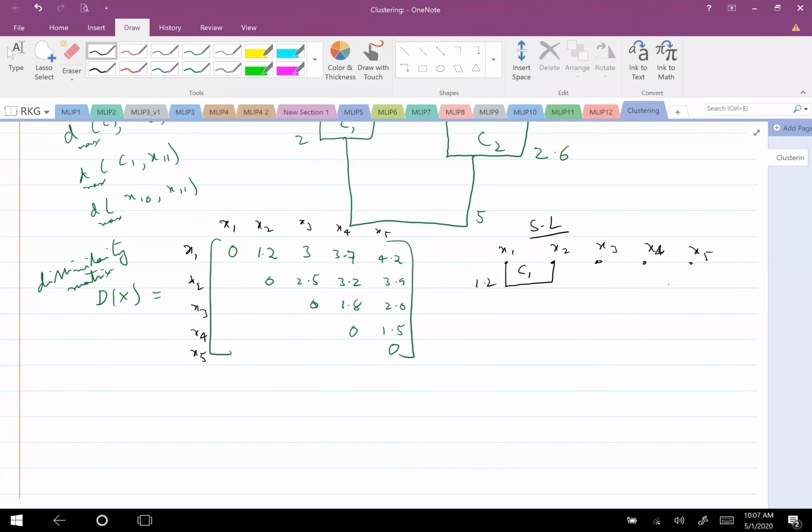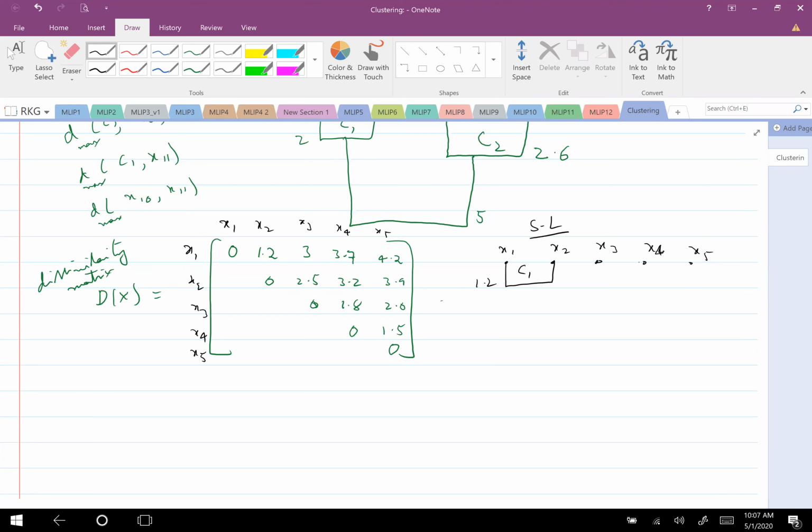In some sense. Okay, so say C1 with X3, how much is the distance? 2.5. Yes, right. 2.5. Good. And then C1 with X4. 3.2. Yeah, 3.2. Okay. And then C1 with X5. 3.9. Correct. So now if I want to match between X1, X3 and X4, which one should I match now?